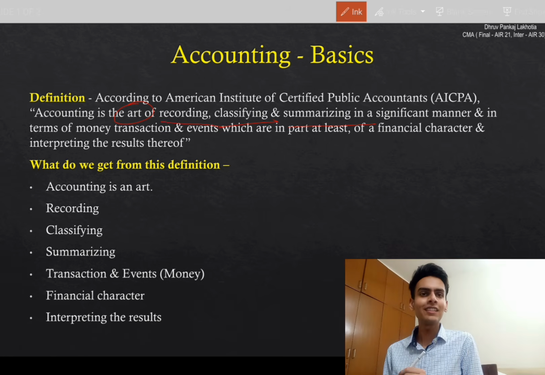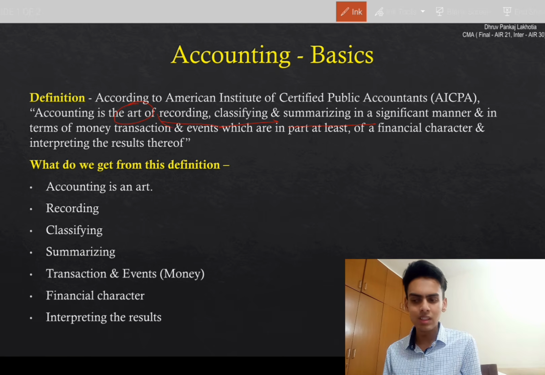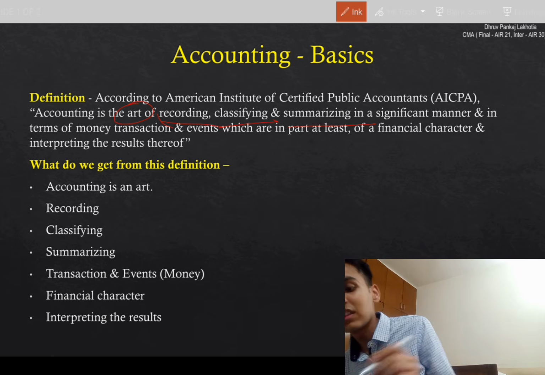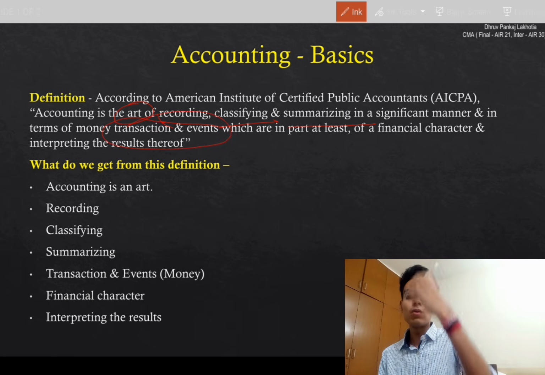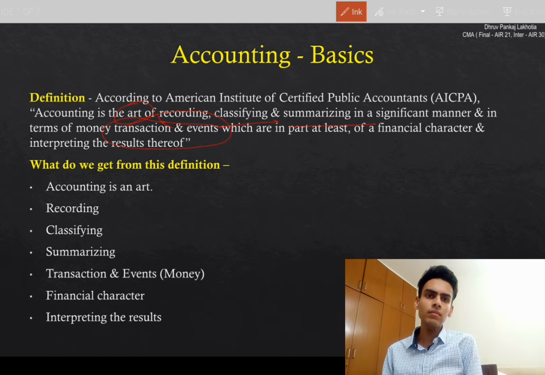Three hard words, huh? What are these? What are recording, classifying, summarizing of what? So we're going to start with the words transaction and events. We're going to come back to recording, classifying, and summarizing, but we're going to start with transactions and events. What is a transaction? What is an event?